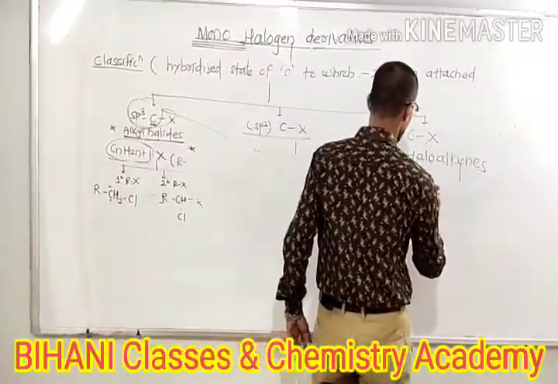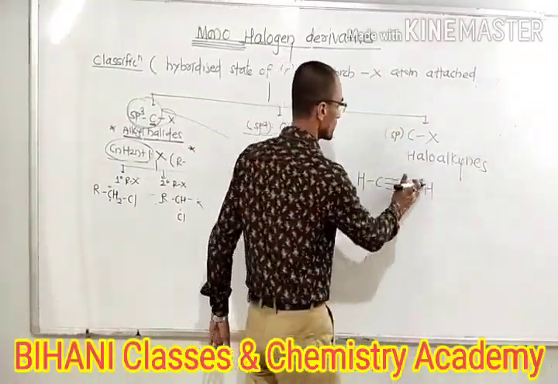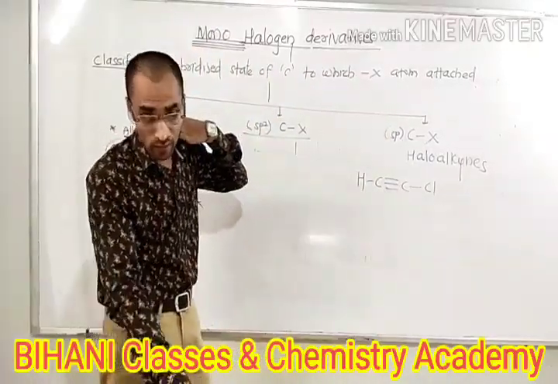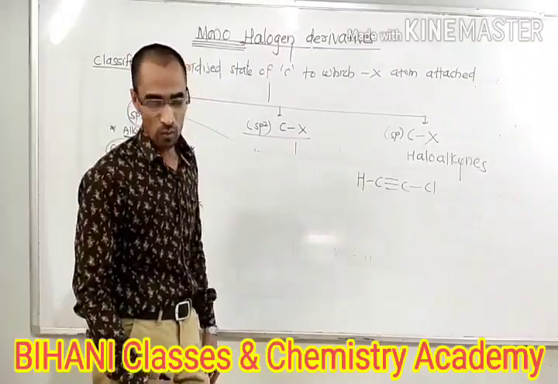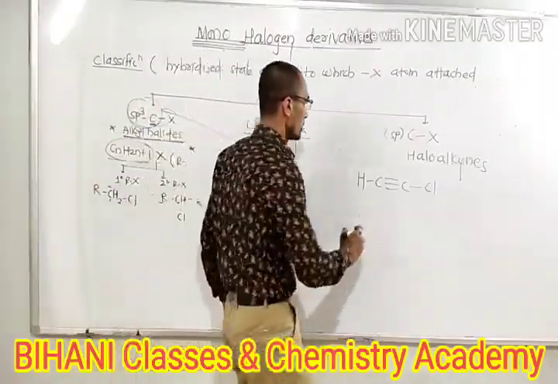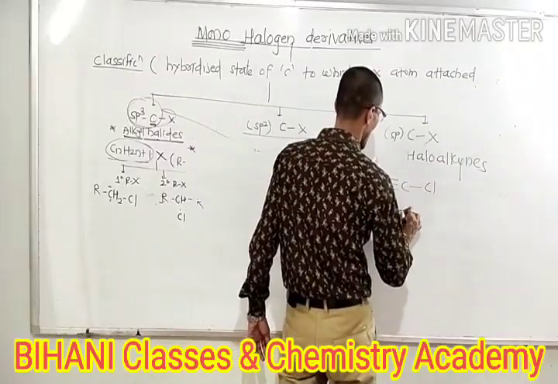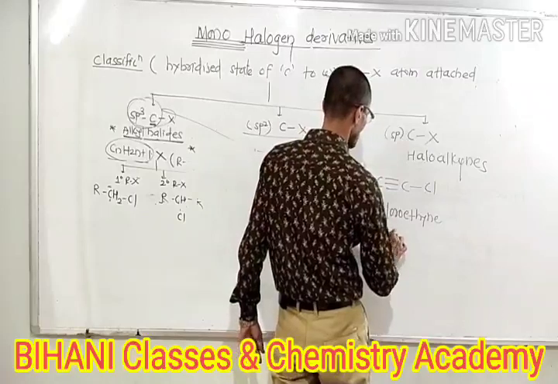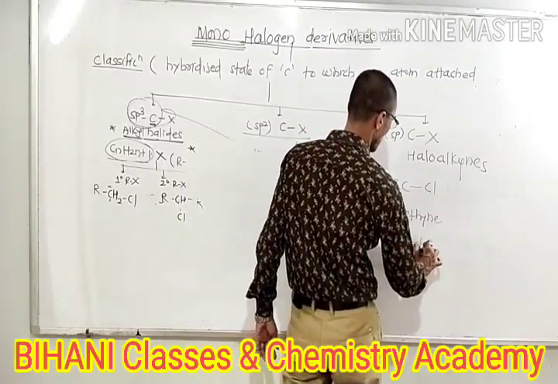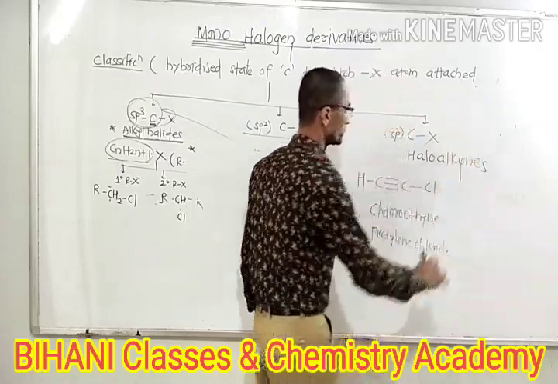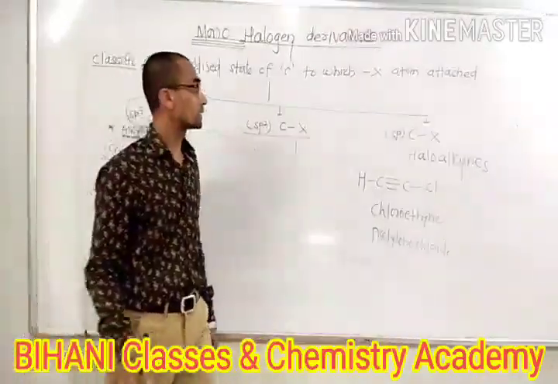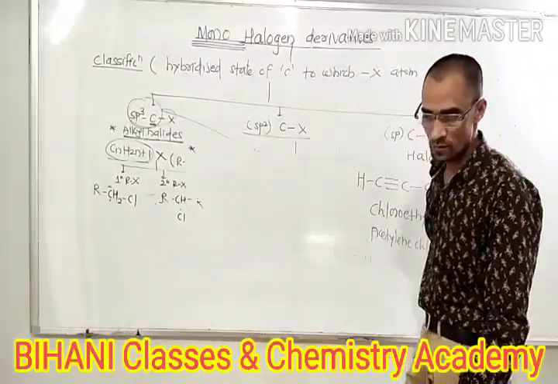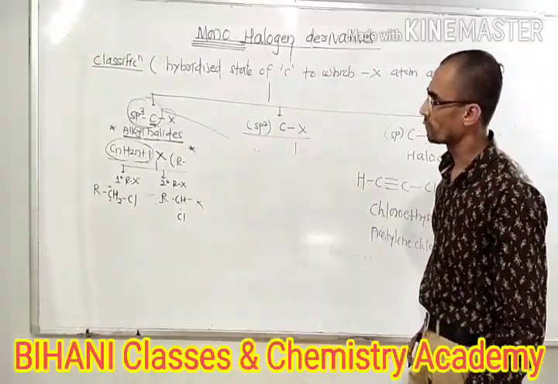Suppose we write acetylene and replace this hydrogen by a halogen, say Cl, it becomes a haloalkyne. Its name is chloroethyne, or in the common name system acetylene chloride. So this is the classification of monohalogen derivatives.